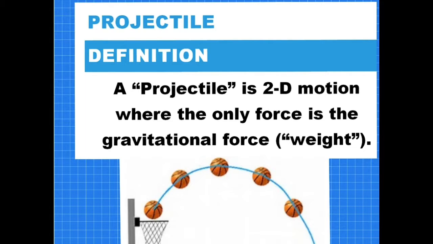A basketball is an example of projectile motion. Once the ball leaves the shooter's hand and is no longer acted upon by the hand force, if there's no wind and we assume that the air resistance is negligible, the only force acting on the ball until it impacts its target is the gravitational or weight force.